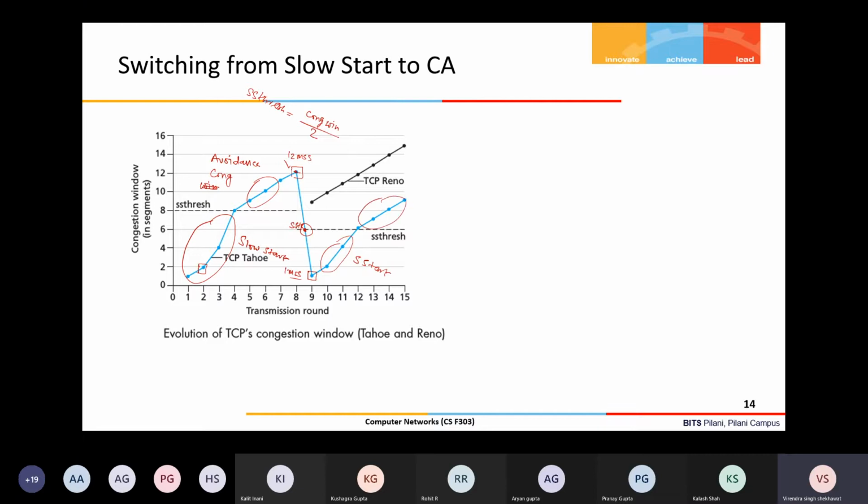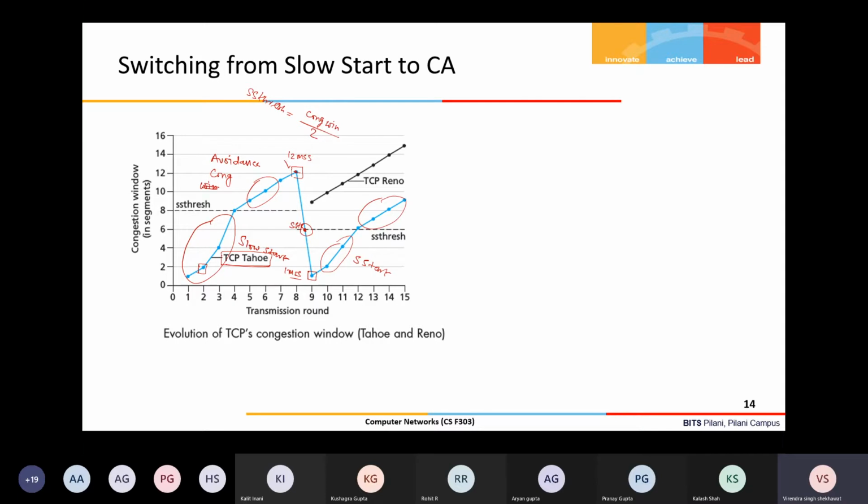This is the basic protocol, the first variant of TCP, which is called TCP Tahoe, right? As I mentioned, there are several variants of TCP in the literature, 20 plus.